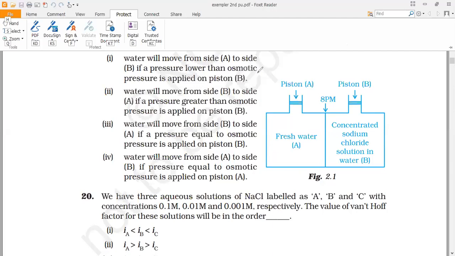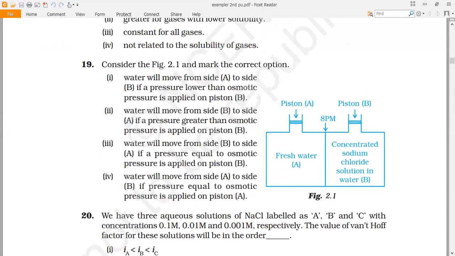Now, if you observe our next question, consider the figure 2.1 and mark the correct option. Before going to the options, we'll observe the diagram very clearly. Piston A and piston B are separated by an SPM, semi-permeable membrane. There is a printing error. In column A, we have fresh water. In column B, we have concentrated sodium chloride solution in water.